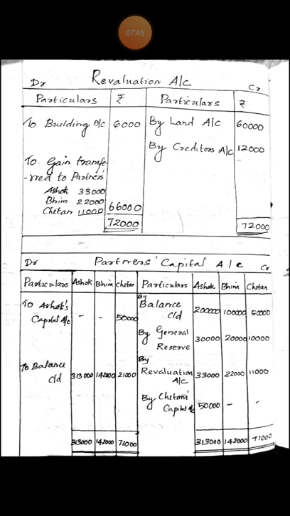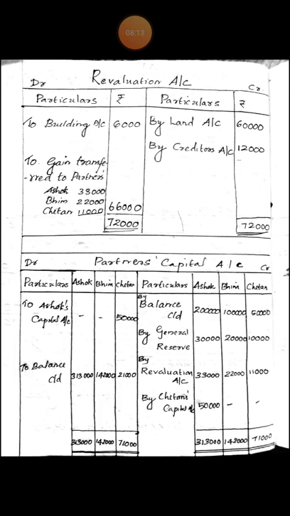Next, partners capital account. Partners capital account, credit side, first account, balance carried down, that is the opening balance of capital, that is the capital given in the question. By balance carried down 2 lakh, 1 lakh and 50,000. Next, general reserve.